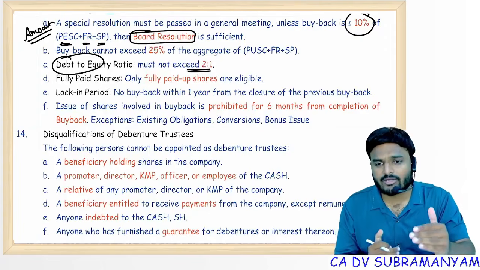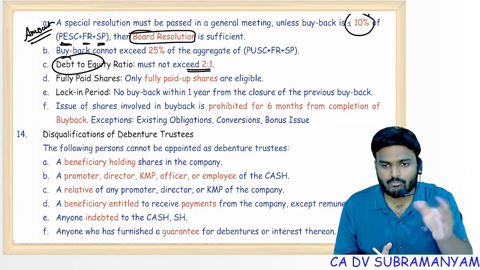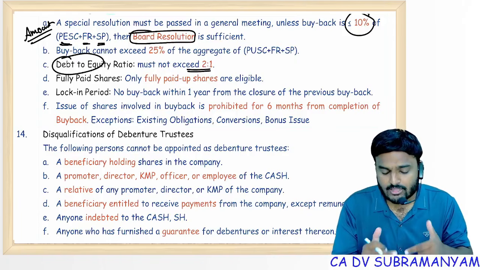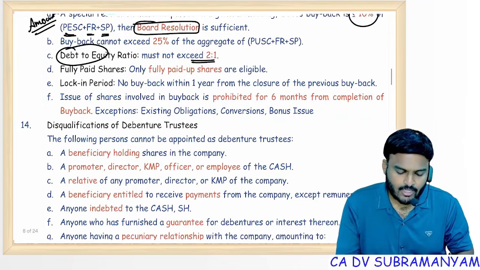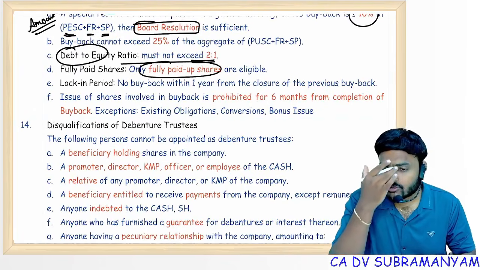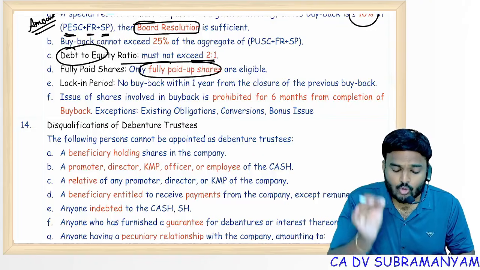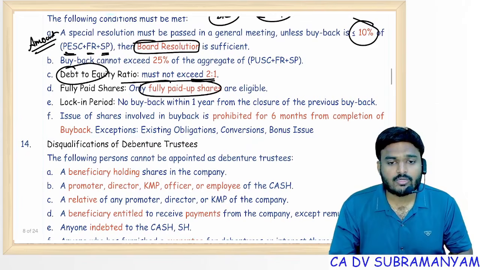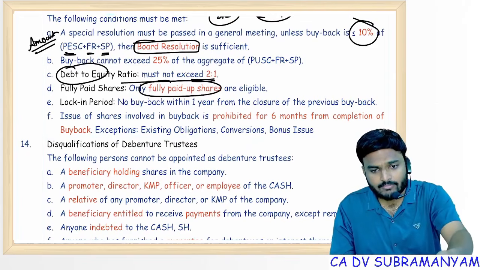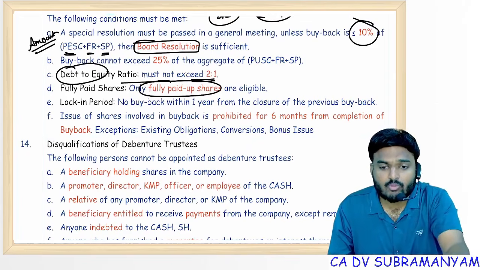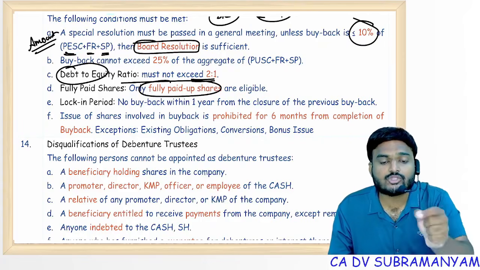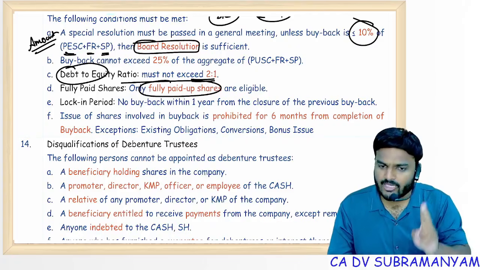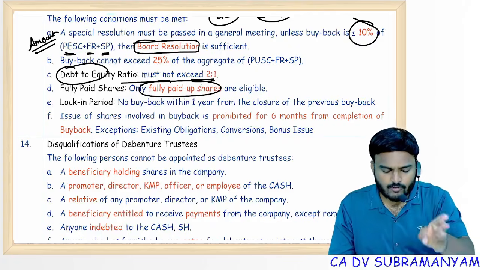Amount different, number different. Amount means investment amount into the buyback. Number of shares that you can buy back. And in redemption of preference shares also I told you, in buyback also I'm telling, only fully paid up shares can be bought back. Even in bonus shares also, company issuing bonus shares should be fully paid up, and the persons receiving bonus shares must hold shares which should be fully paid up. Bonus issue, fully paid up. Buyback, fully paid up. Redemption of preference shares also fully paid up.